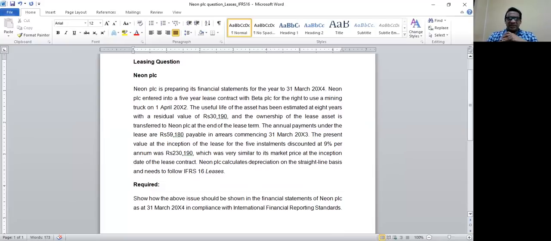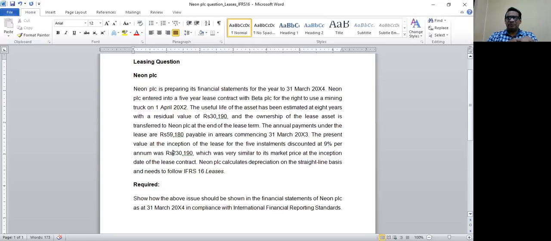So this question is about a company called Neon PLC. Neon PLC is preparing its financial statements for the year to 31st of March 20X4. Neon PLC entered into a 5-year lease contract with PETA for the right to use a mining truck on 1st April 20X2. The useful life of the asset has been estimated at 8 years with a residual value of 30,190, and the ownership of the leased asset is transferred to Neon PLC at the end of the lease term. So basically, the ownership is transferred to the lessee.